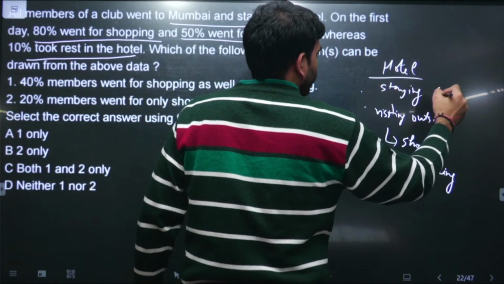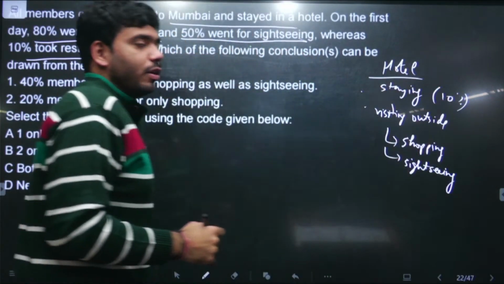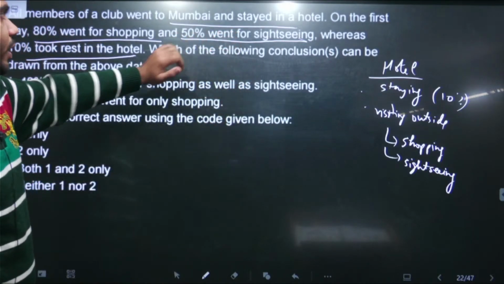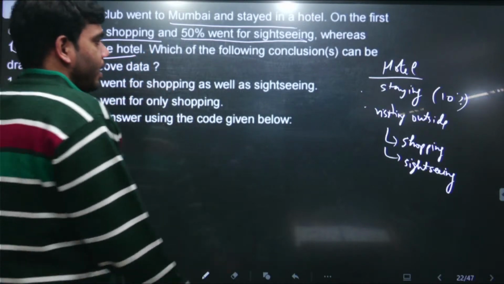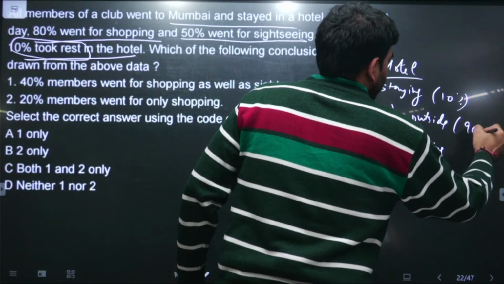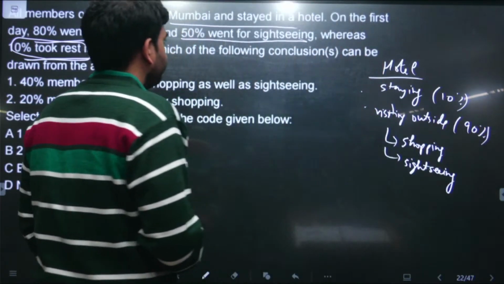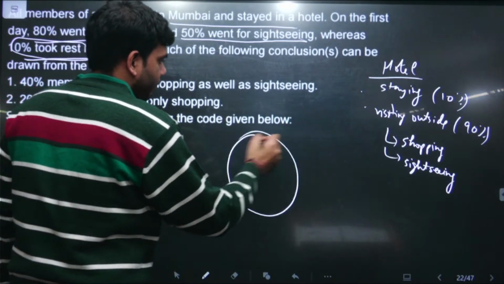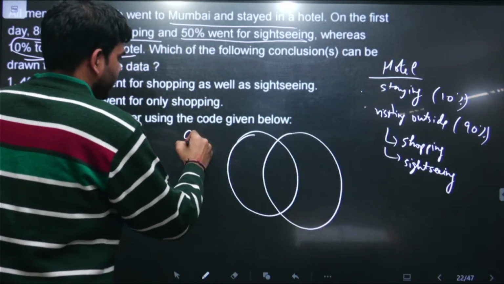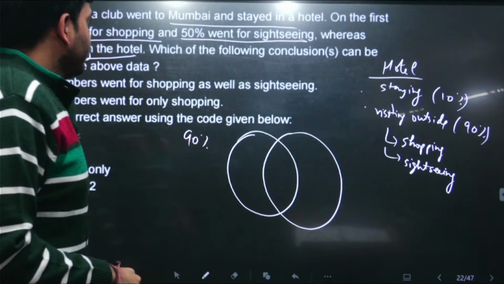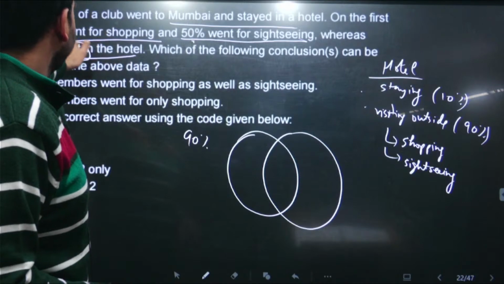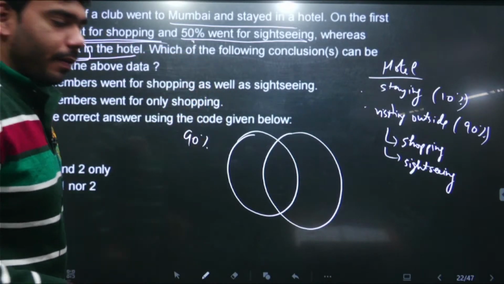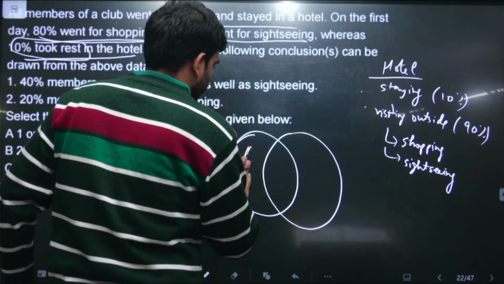And we know the people that are staying over there, not going outside, are 10%. This has been told to us. 10% people are staying there, and the rest, 90% of the people, are visiting outside. So making a Venn diagram, it looks like this. Total is 90%, and out of this 90%, 50% went for sightseeing and 80% went for shopping. So let's assume one set,